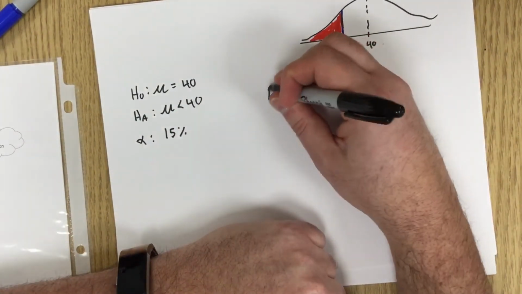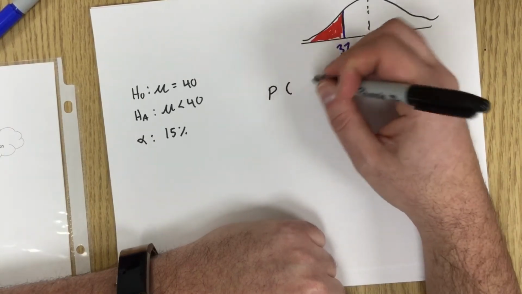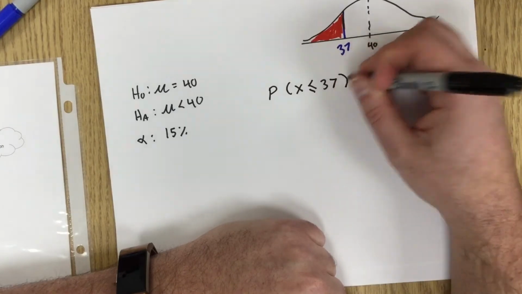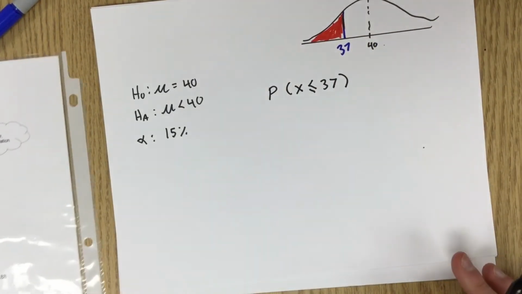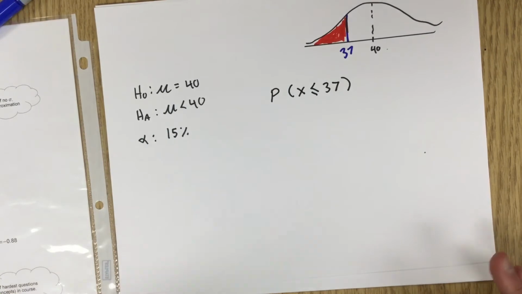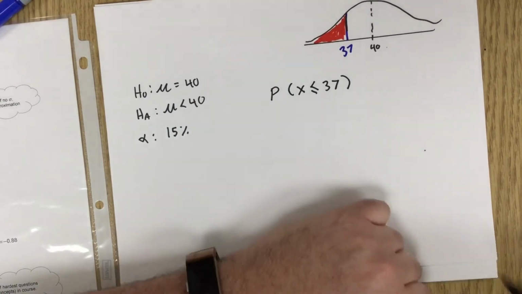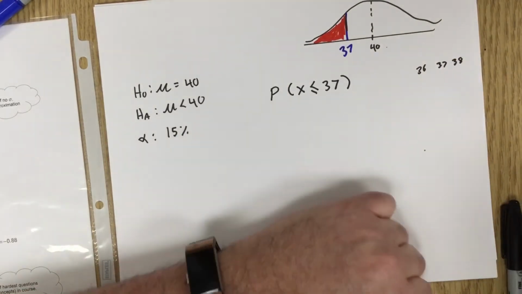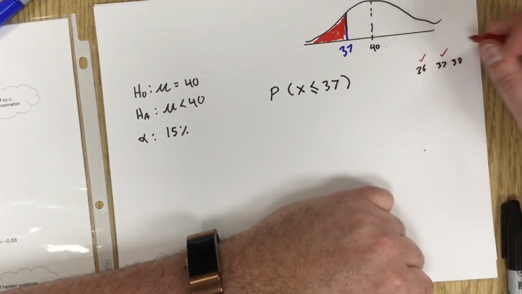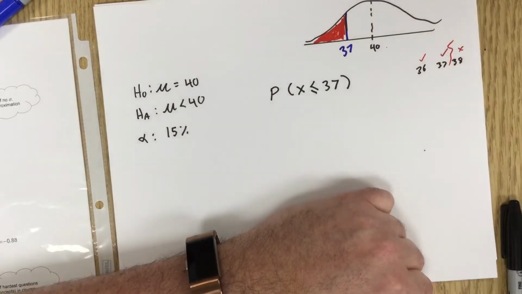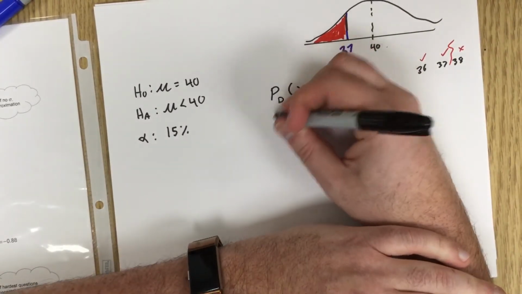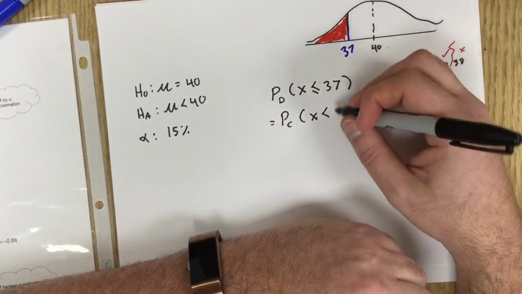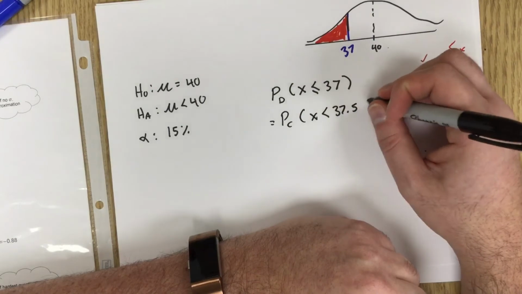So what we want is the probability that x is our experimental result or weirder, so less than or equal to 37. I ignored the 'or equals' before because it was continuous and it didn't matter. But here it's discrete, so it does matter. So we're going to have to do a continuity correction. 36 is there, 37 is there, 38 is not, so it's going to be cut over there. So this discrete probability is equal to the continuous probability that x is less than 37.5.